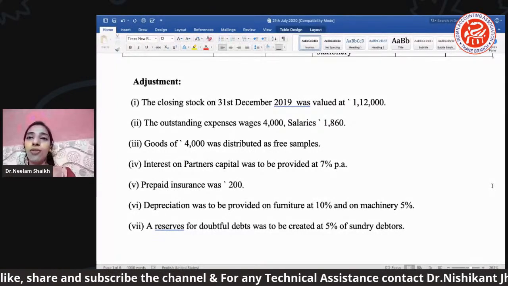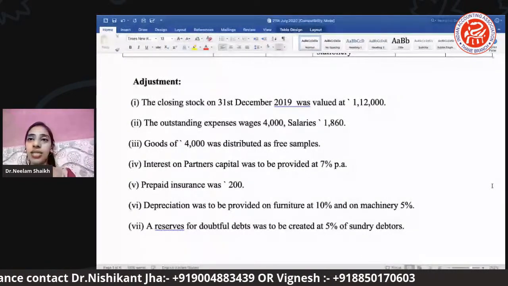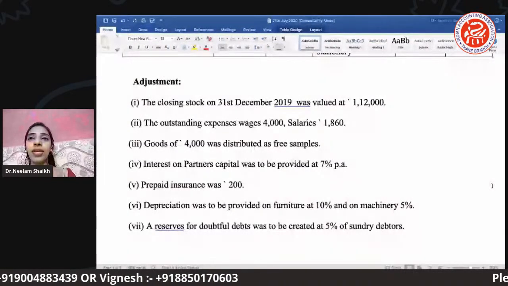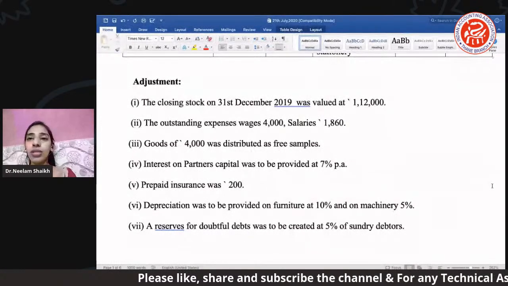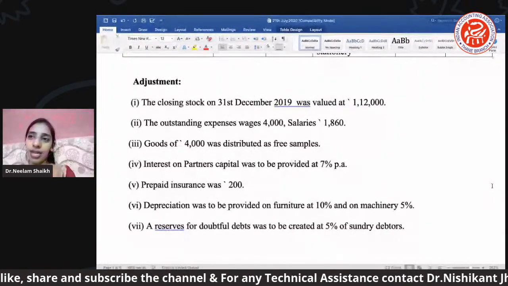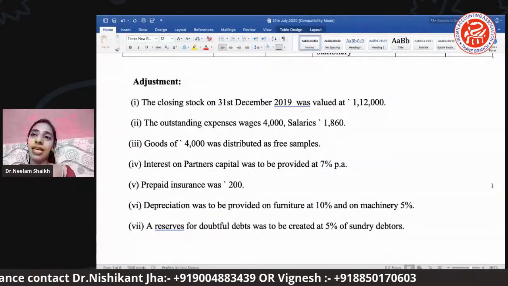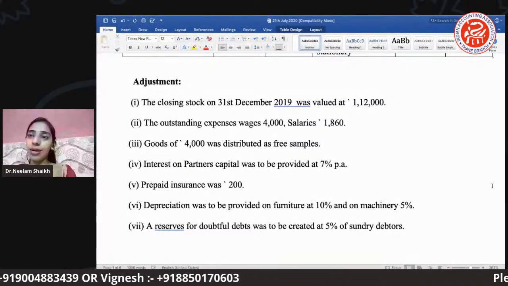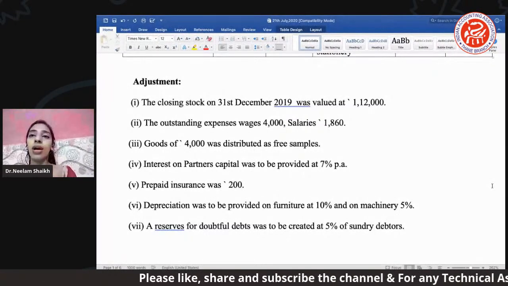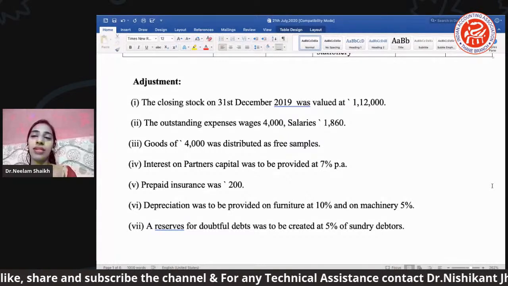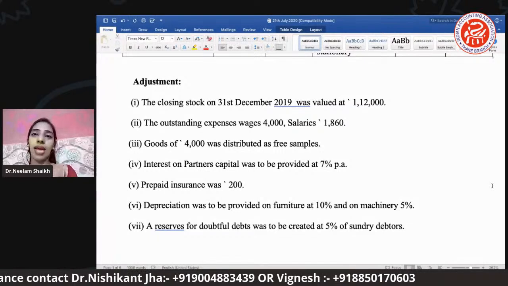Okay. Then goods of rupees 4,000 was distributed as free sample. Just now I told you in the earlier discussion, when we were going through it, the goods which were distributed as a free sample, right? So these adjustments you usually get in the trading final account. Why? Because the trader usually gives advertisement of their product in this form, right? Okay. So anything which has been given as a free sample, their effect we can call a loss, because it is given freely. So one effect will be marked under the credit side of your trading,